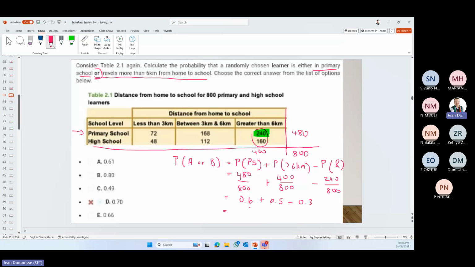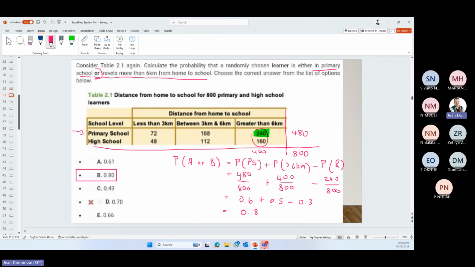Okay, so 0.6 plus 0.5 is 1.1, minus 0.3 gives a probability of 0.8, which is option B.